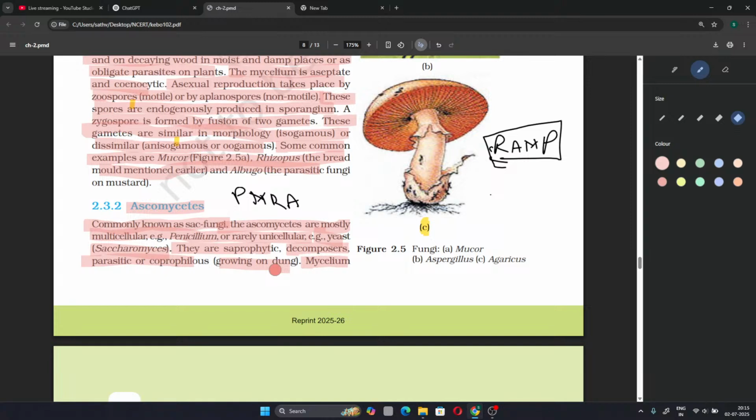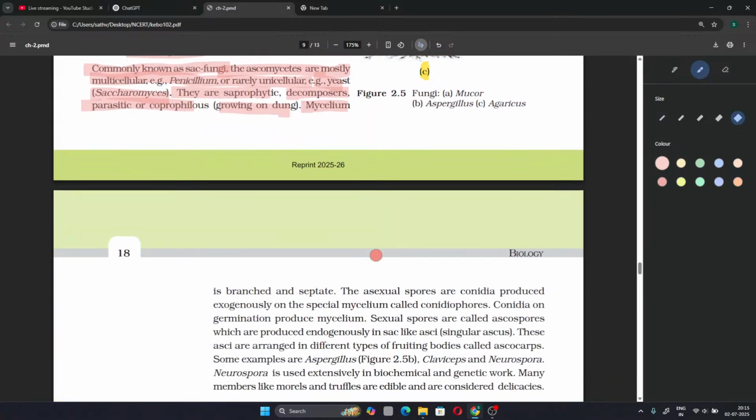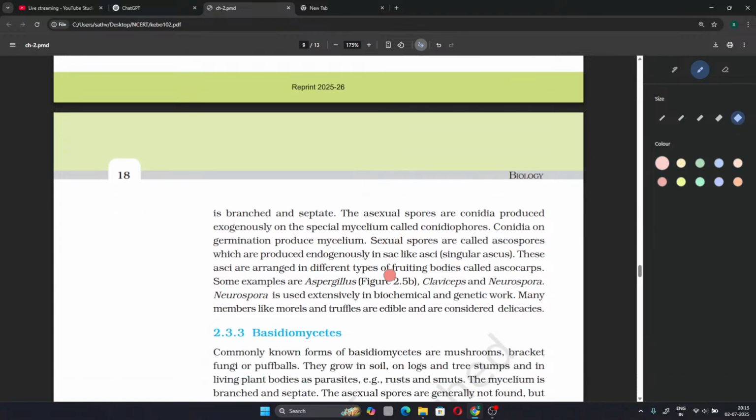Basically, they are known as sac fungi. They are mostly multicellular. The unicellular is yeast, and penicillium is an example. And they are saprophytic. They are decomposers. They can be parasites. They can be growing on dung, which is called coprophilous. Mycelium is branched and septate. Here we see branched and septate mycelium.